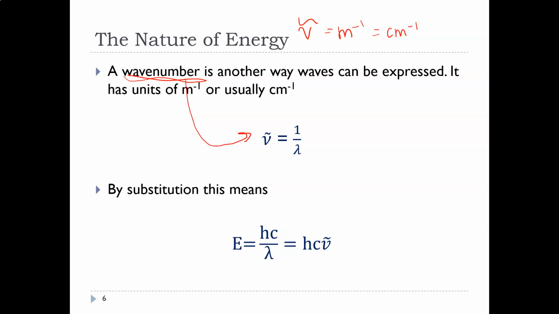So just again, we've got Planck's equation from the last slide, h nu, which is the same thing as hc over lambda, which is the same thing as hc times wave number. These are all versions of the Planck equation. All three of them calculate how much energy there is in one photon of light. So wave number is the new one. Wavelength and frequency, hopefully you've heard of before. Knowing that light is a wave and a particle, hopefully that's not new as well.